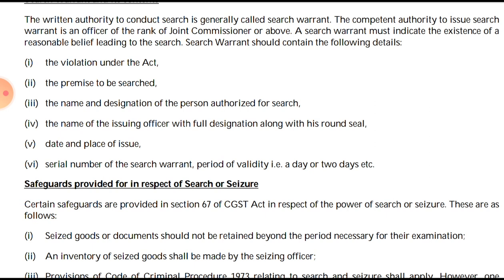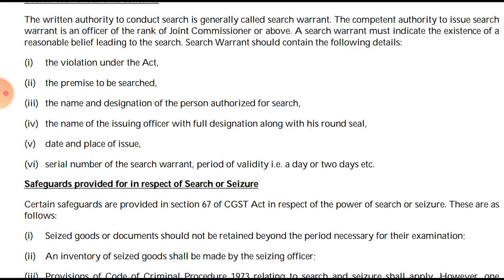That is the person who is conducting the search. Then the name of the issuing officer with full designation along with his round seal, the one who is authorizing, that is the JC or above rank authority.